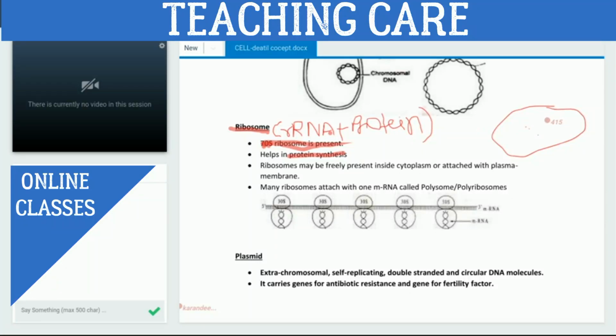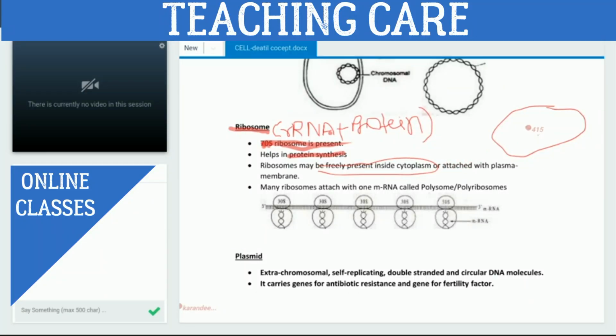Just observe this. The 70S ribosome is present inside the bacterial cell, and it may be freely present inside the cytoplasm.